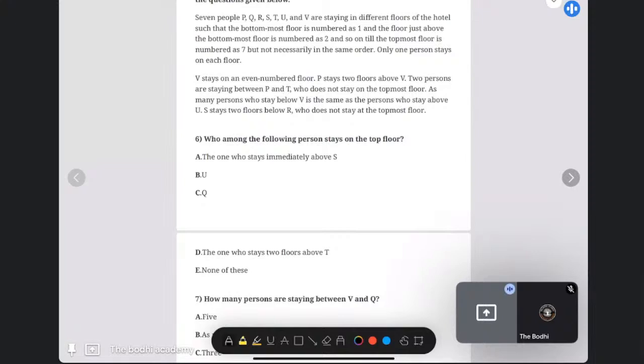Seven people P, Q, R, S, T, U, V are staying on different floors of the hotel, such that the bottommost floor is numbered as 1 and the floor just above the bottommost is numbered as 2. So this instruction will be same everywhere. Now, we have to draw first 7 floors: 7, 6, 5, 4, 3, 2, and 1.